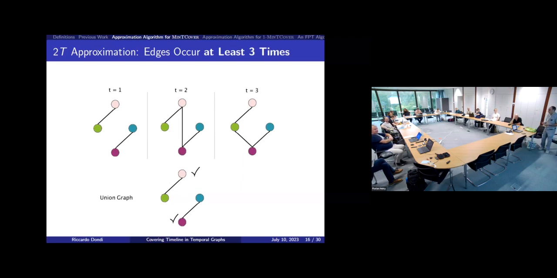For these 2, the property that helps us is that we know at least one of the endpoints will be active in at least 2 timestamps. So we'll have a span of at least 1. The approximation algorithm just picks a vertex cover. We use one of the approximation algorithms for vertex cover, and for each of these vertices, we make the vertex active in the whole time we have. That's why we have this 2T approximation: the 2 comes from the vertex cover, and the T comes from the fact that once a vertex is in the vertex cover, it will be active in the whole time domain.